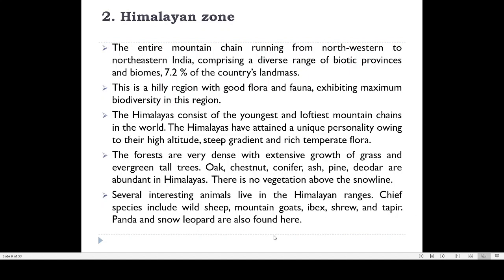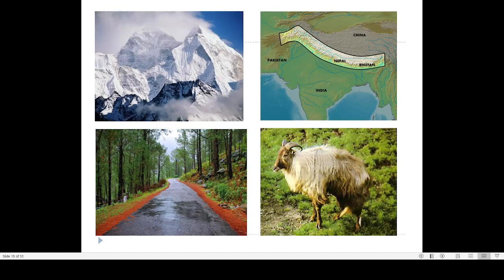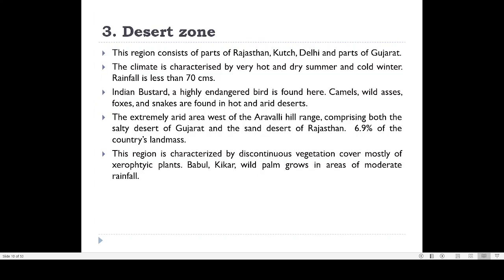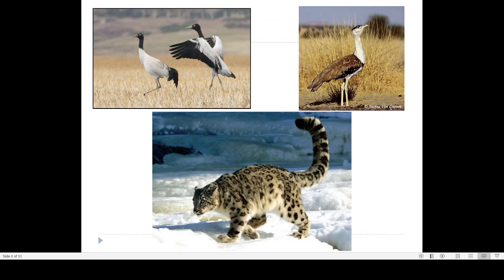And many important animals like mountain goats, ibex, tapir, and snow leopard are all present in the Himalayan region. Here you can find one important animal, that is the Himalayan ibex. So this is the second zone.